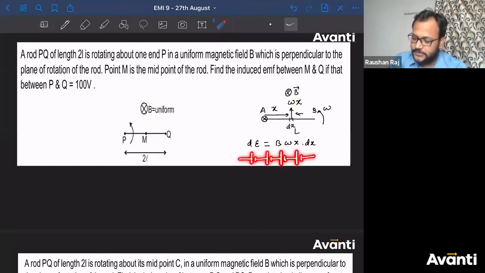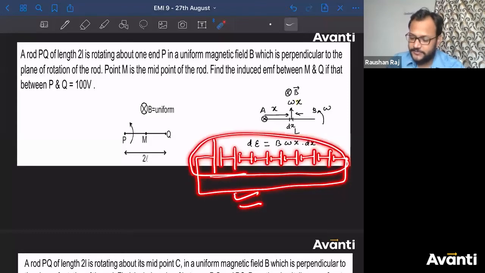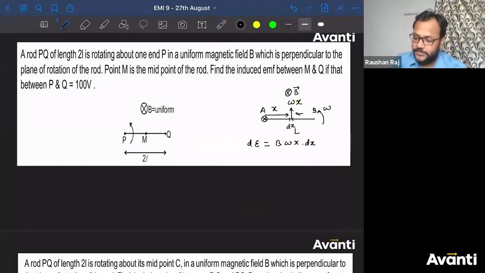Can I say there are an infinite number of small cells connected in series, like several batteries connected in series? So what will be the net EMF of this combination? It is the summation of all these EMFs, and these are nothing but dE1, dE2, dE3, dE4, dE5. So if you want to find the total EMF, you need to integrate.